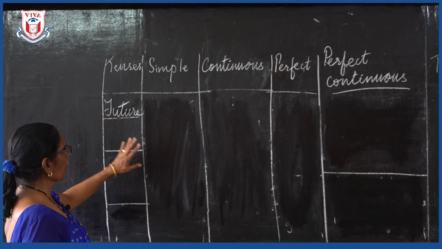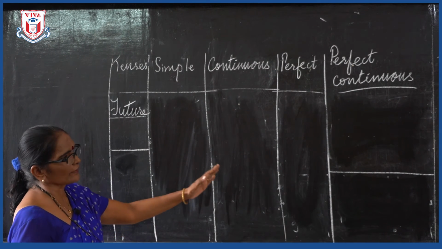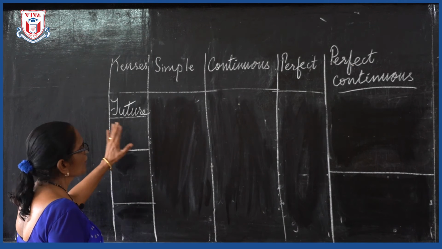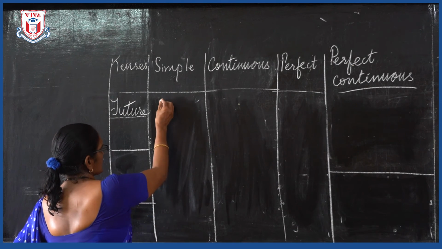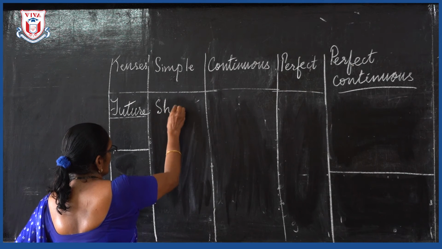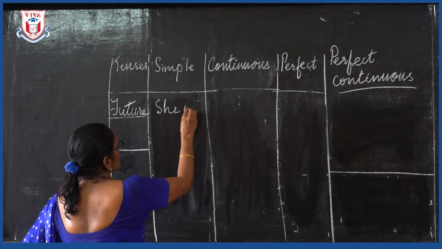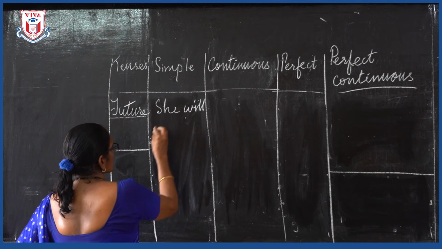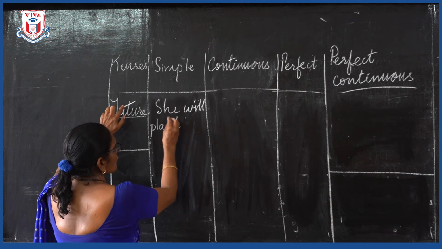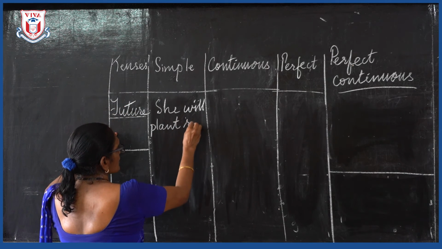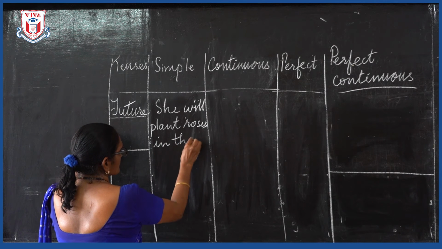Now we have just seen how present and past tense have been changed to various other tenses. Now we will see the future one. What is the future one? The same sentence we will take. She will plant, simple future. So she will plant roses in the garden.